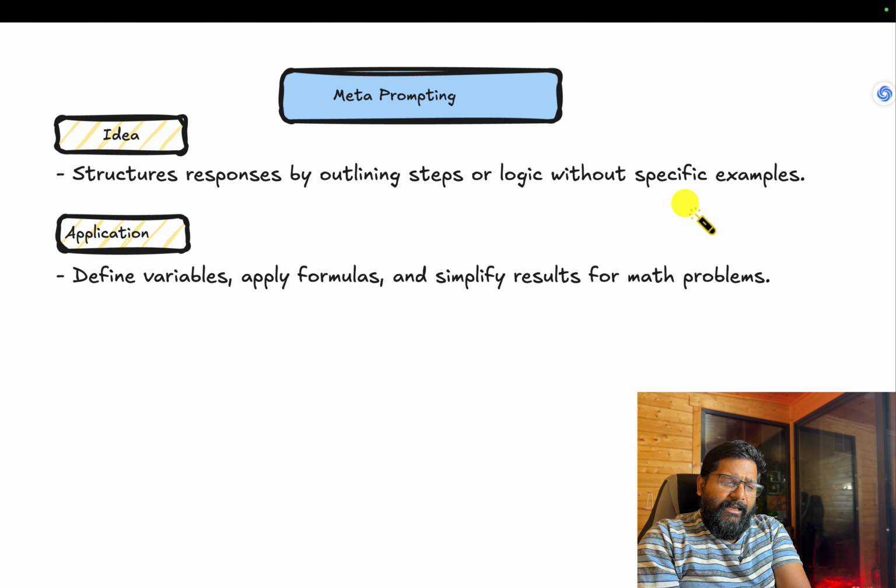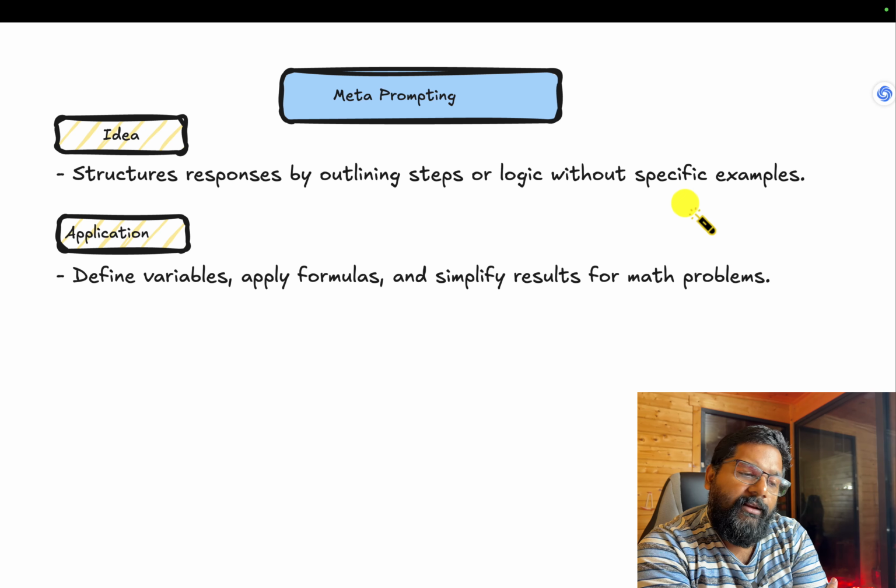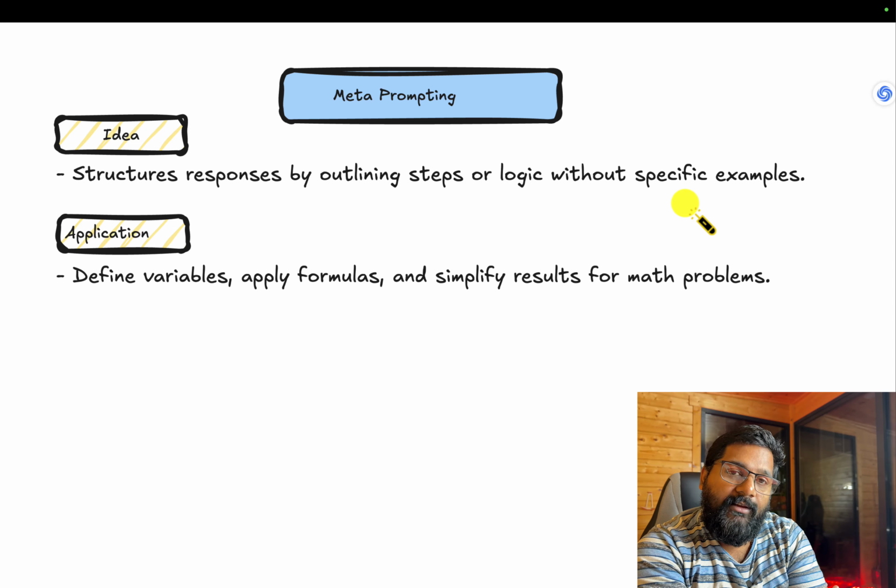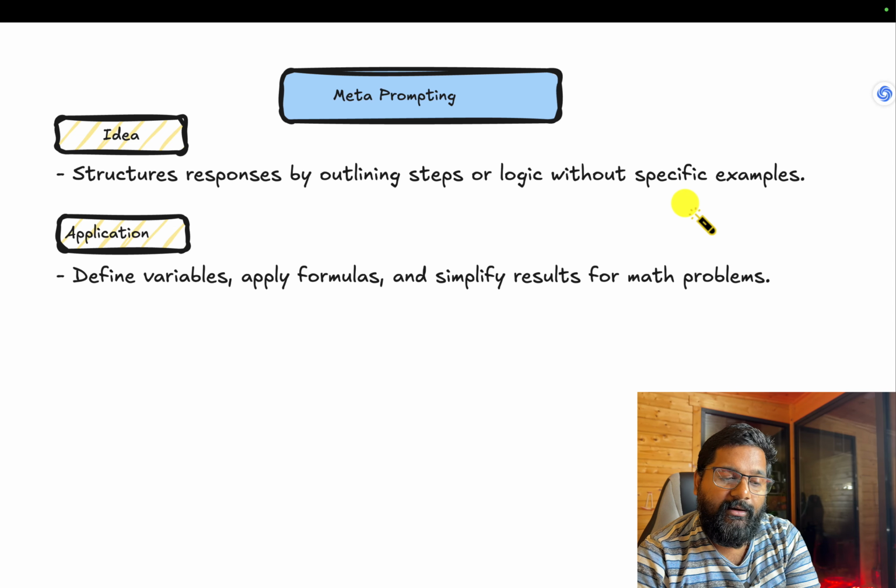So what do I mean by that? Structure responses by outlining steps or logic without any of the specific examples. This is different from what we have seen from few shot prompting. Where do we use it? Define variables, apply formulas, or simplify results for math problems.